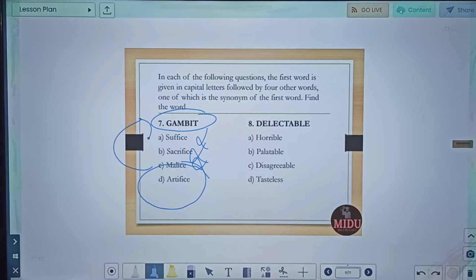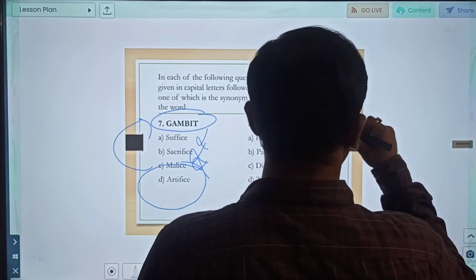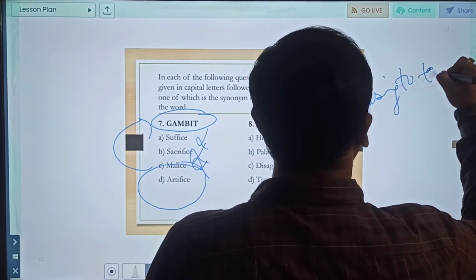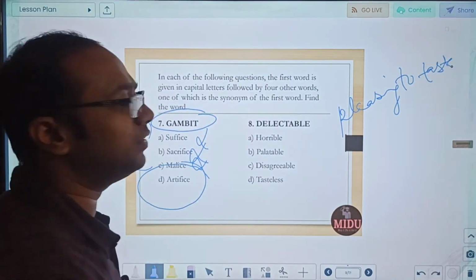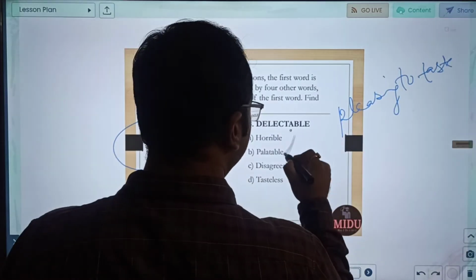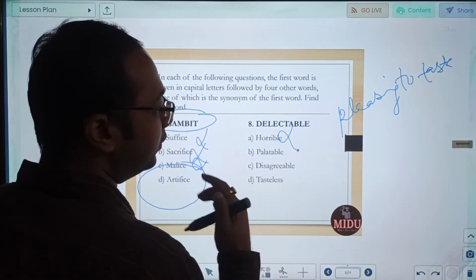Delectable. So meaning of delectable is greatly pleasing to the taste. Okay, pleasing to taste. Now pleasing to taste as such will not be given. You have to find the synonym. Just see which words do not fit and kind of rule out. Horrible is something totally different. Palatable, if you don't know the meaning, look for other words.